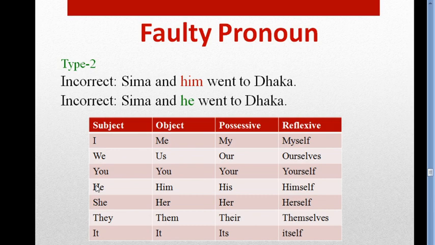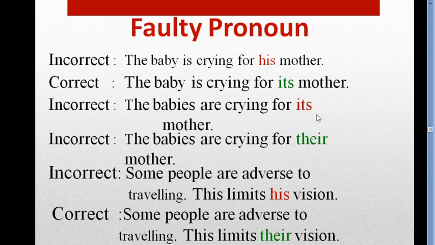So dear students, look at this. Look here. It, its objective form is it, but its possessive form is its. There is no comma. It's without comma. The possessive form of it without comma. Okay? Remember it. And its reflexive form is itself.